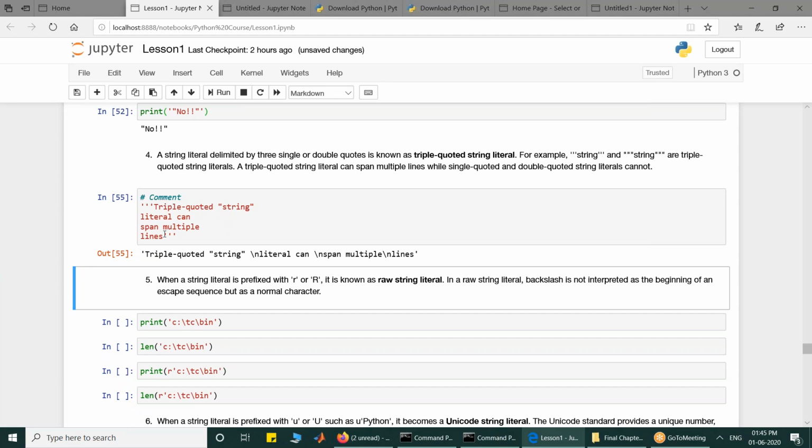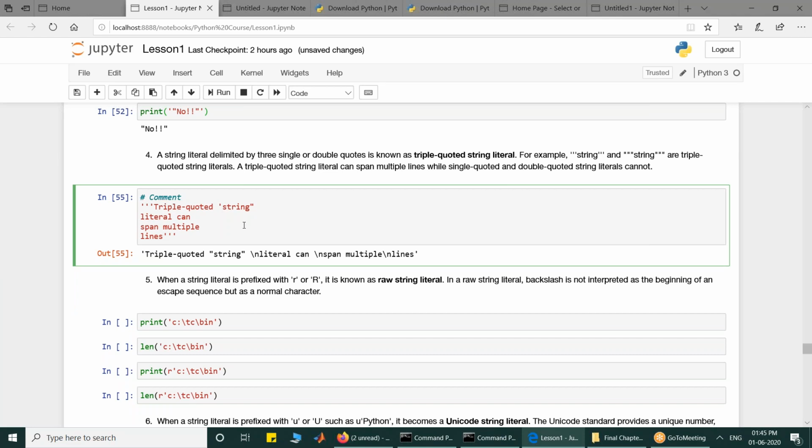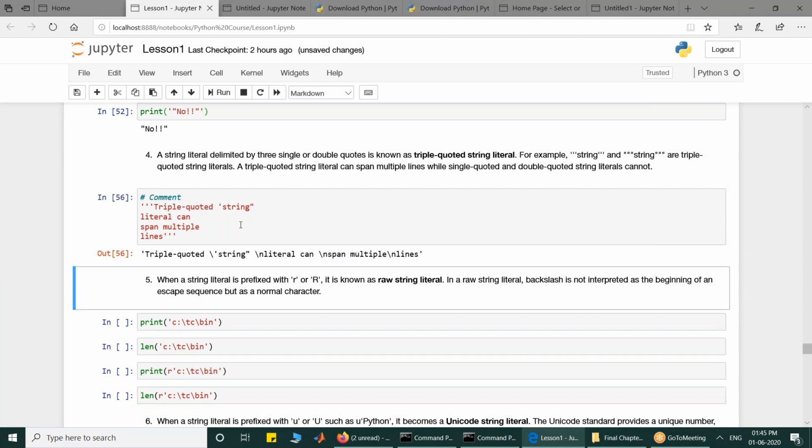That is yes. So it starts with triple quote, ends with triple quote. In between I have used a double quoted string. So can I do single quoted? If you look at it, it is yes. Automatically by default it will be hashed, if you see. So I hope I am clear. There is a question: can I include single quote and double quote within a triple quoted string literal without plugging it or without using your backslash character? That says yes. Okay. So these are single quoted string literals, double quoted string literals, triple quoted string literals, right?